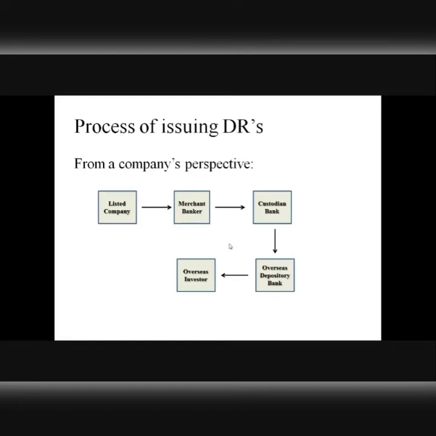Once those DRs are issued by the foreign correspondent and sold to the investors in the US, the funds raised will be passed back through this channel to the listed company, right? So this is how the process takes place.